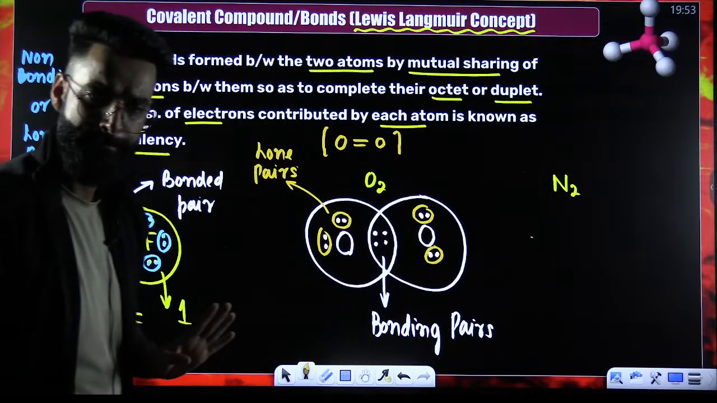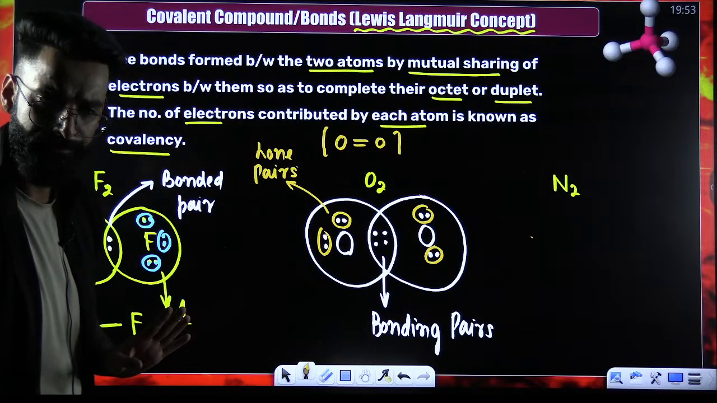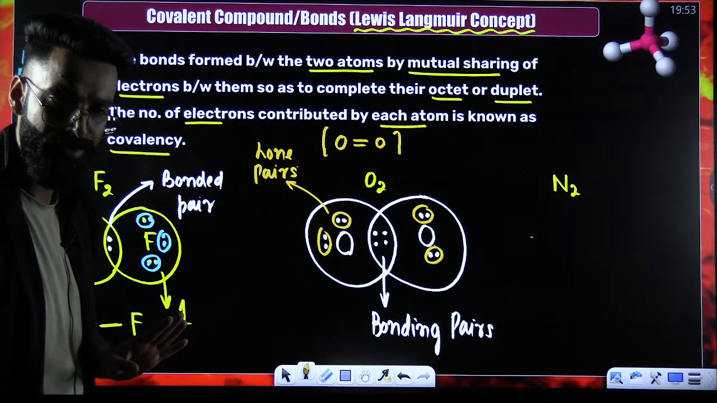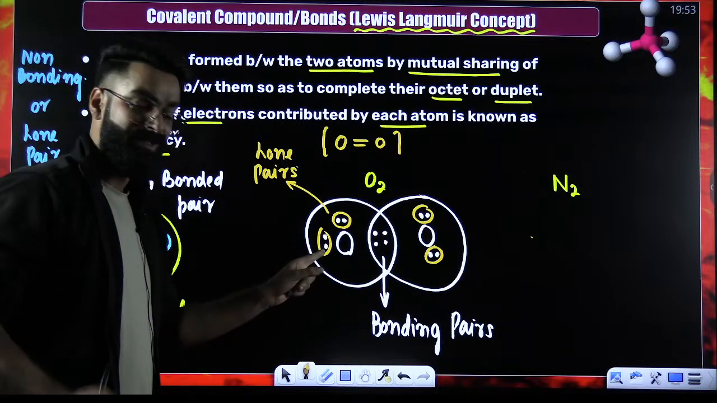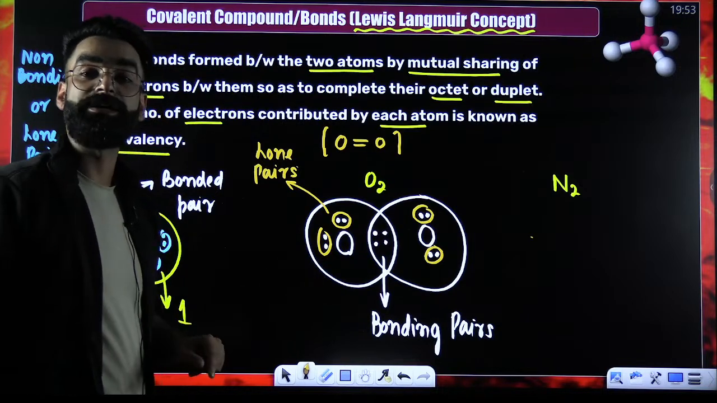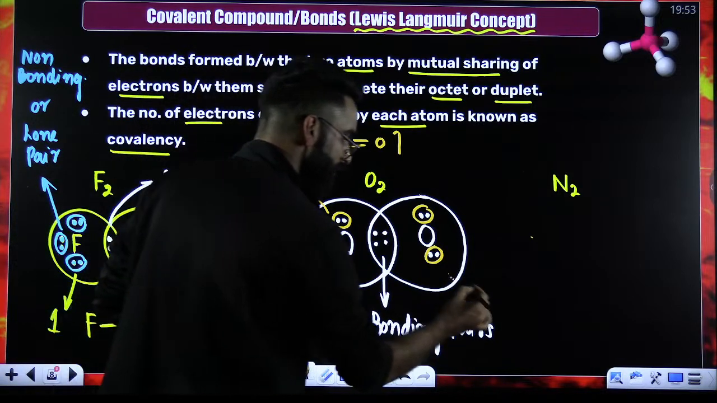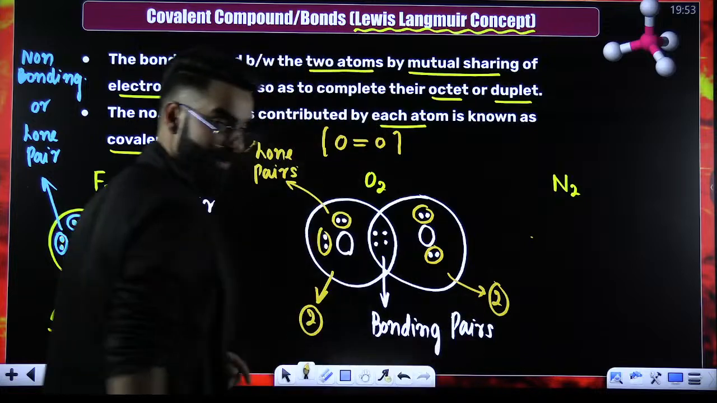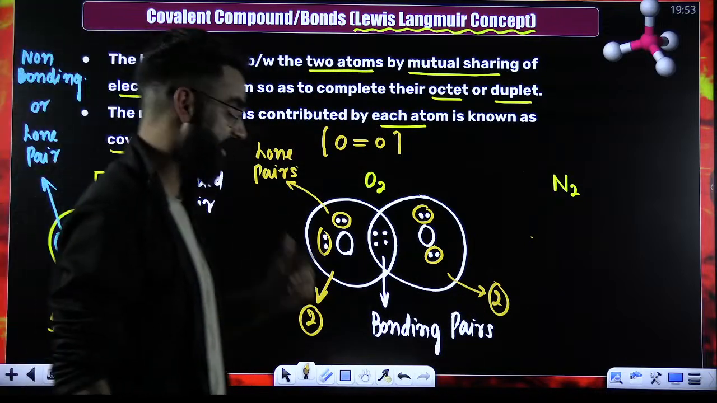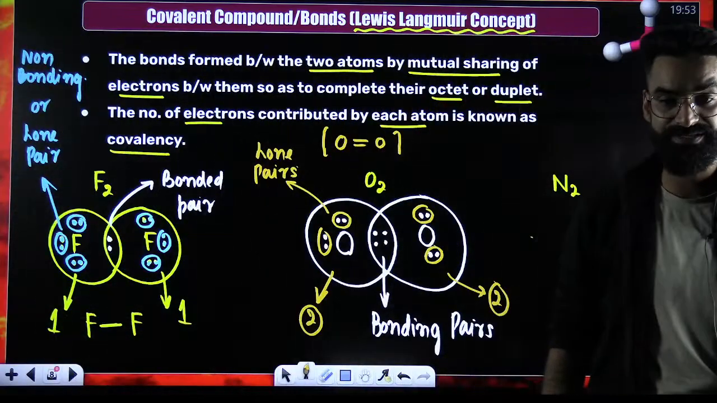Simple. Yes? Simple. Similarly, the number of electrons contributed by each atom defines the covalency. So covalency of this oxygen is 2 here. This oxygen's covalency is also 2, right? The number of electrons contributed by each atom, that's something which you call covalency.